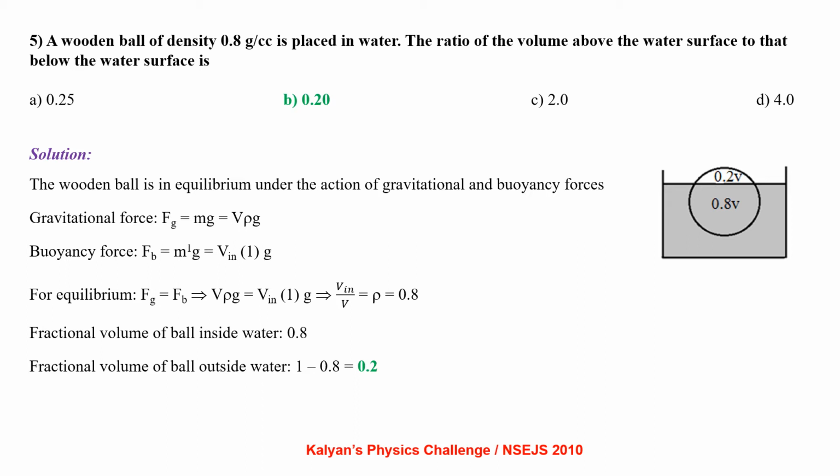That means the downward gravitational force should be equal to the upward buoyancy force, from which we get the fractional volume of the ball inside water to be 0.8. So the fractional volume of the ball outside the water will be 1 minus 0.8, that is 0.2.